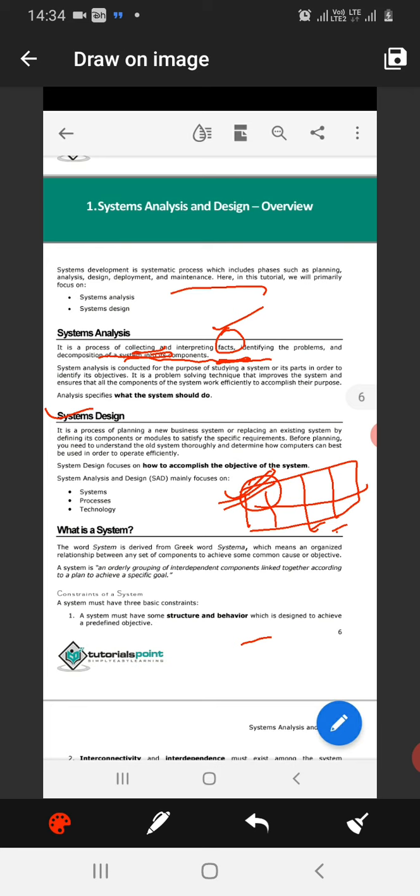Next there is system design. System design is a process of planning a new business system or replacing an existing system by defining its components or modules to satisfy the specific requirements.